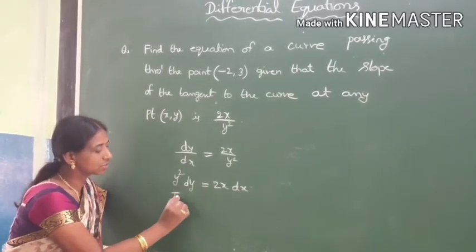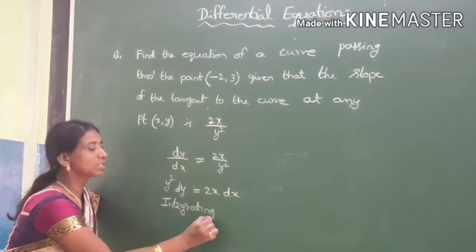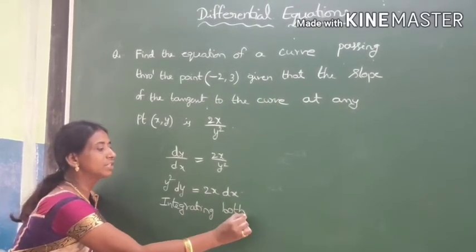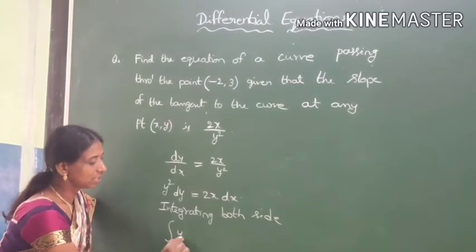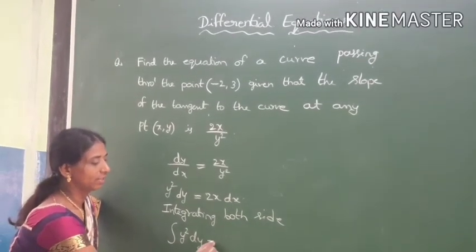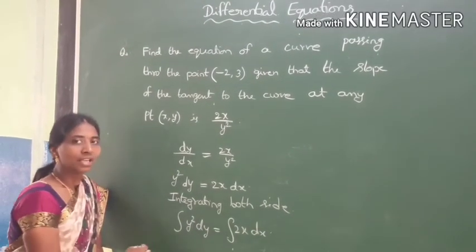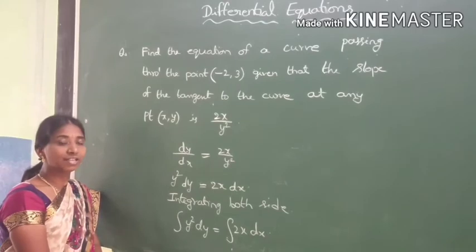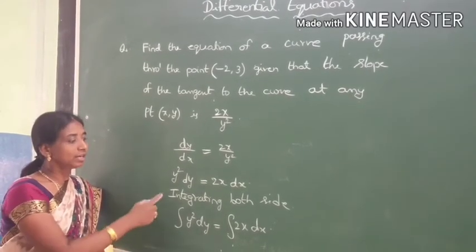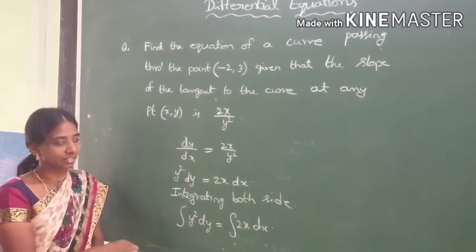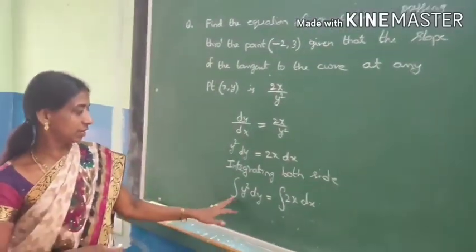So integrating both sides. Integration we are doing both sides. So integral y square dy is equal to integral 2x dx. If you want to get differential equations well, you need to be best in doing differentiation and integration, which will come both in solving differential equations.